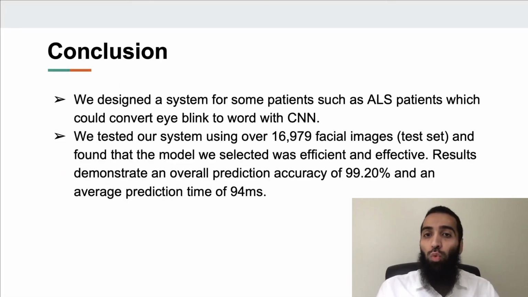Conclusion. In this work, we designed an AI system for nonverbal communication that converts eye blinks to words using deep learning CNN architectures. The system predicts the state of the eyes of the patient and finds the blink patterns. We compared several CNN architectures and hyperparameter selections in model training. For the evaluation, we tested our system using about 16,000 eye images and found that our proposed prediction model was efficient and effective. Results demonstrate that the overall prediction accuracy is 99.2% and the average prediction time is 94 milliseconds.